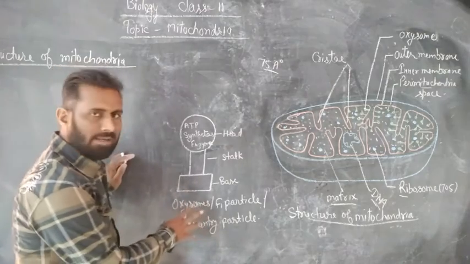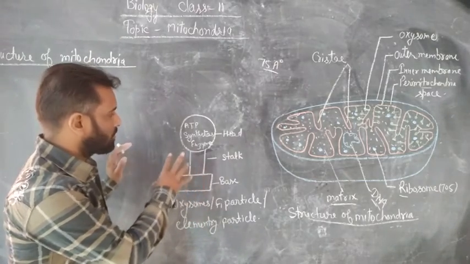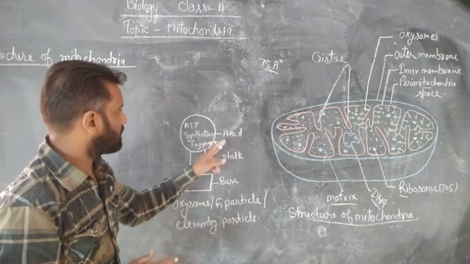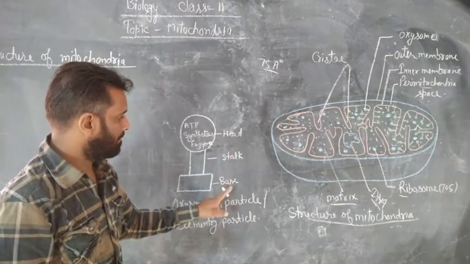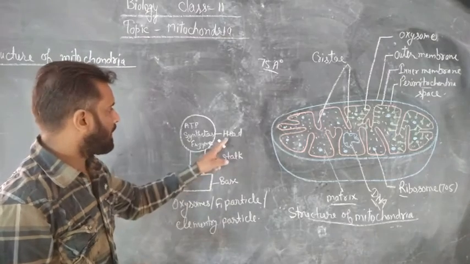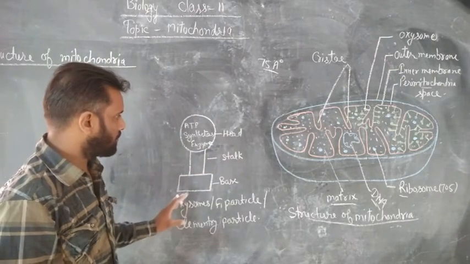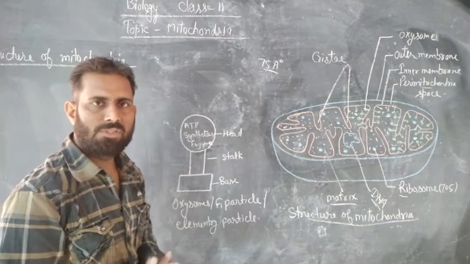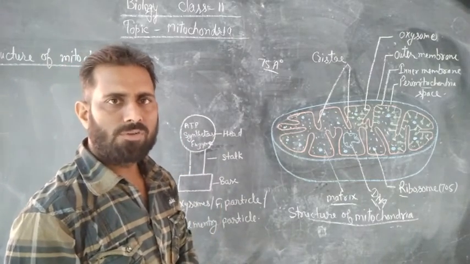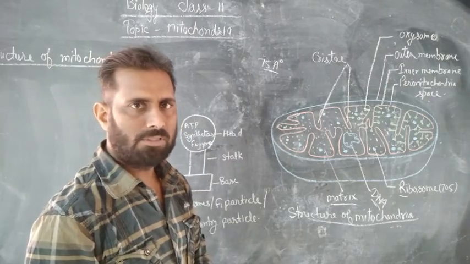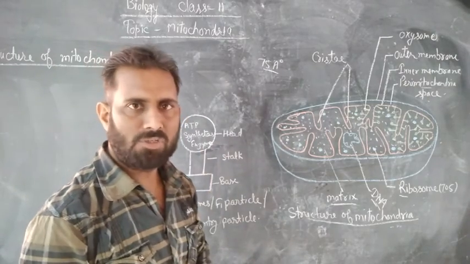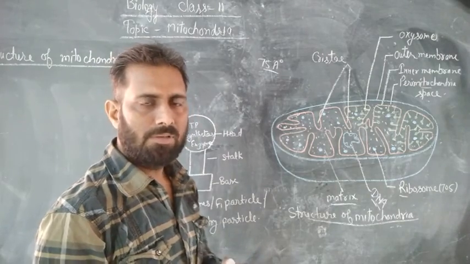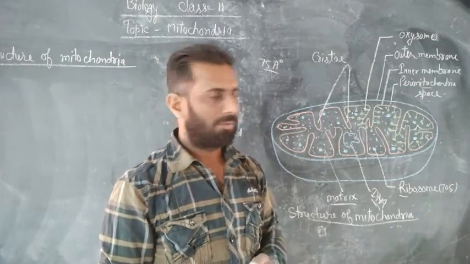This tennis racket-like structure consists of three parts: head, stalk, and base. The head part of oxysomes contains ATP synthase enzyme, which performs the oxidative phosphorylation process during respiration and helps in the production of ATP.